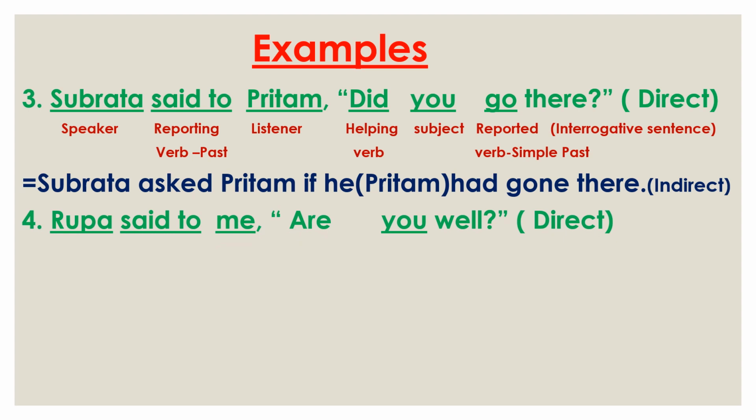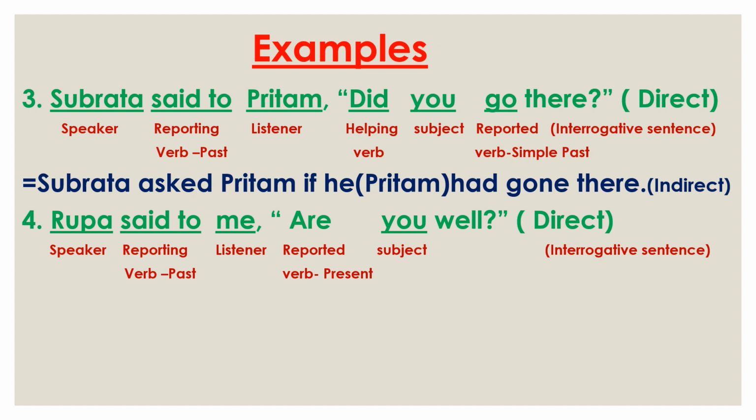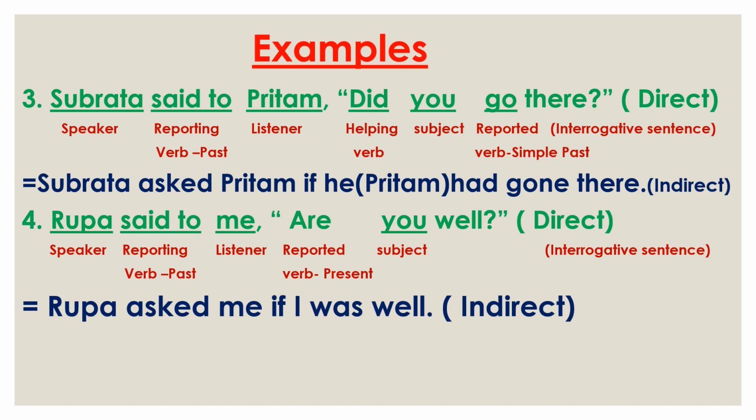Now see the fourth example. Rupa said to me, are you well? Now here Rupa is the speaker, said to is the reporting verb in past tense, me is the listener, and are you well is the reported speech. Okay, here are is the reported verb in present form, you is the subject and well is the other part. So at first we use Rupa, the speaker, then in place of said to we use asked, then the listener me. So Rupa asked me, and here we also do not find any joining word, WH word. That's why we use if.